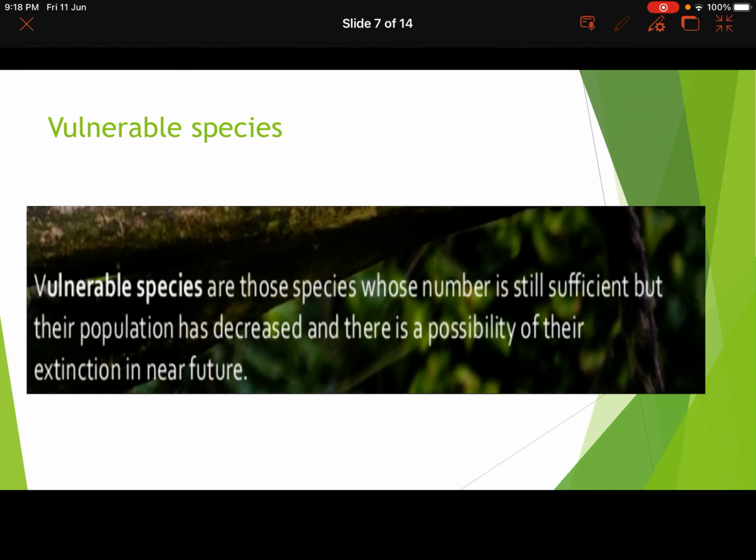Now the next one is vulnerable species. So these are those species whose number is still sufficient, but their population has decreased. Okay, so they are still in sufficient number. And with proper conservation methods, we can take them out of this vulnerable category and put them in the normal category. But their number has decreased and there is a possibility that they might get into the endangered category and then finally to extinction. So we have to conserve them before they fall into the endangered category.